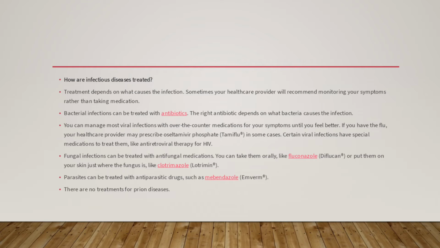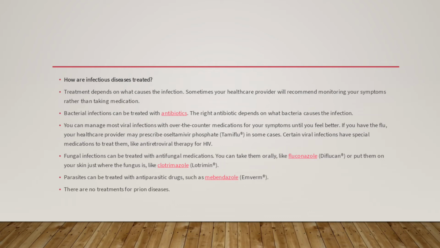You can manage most viral infections with over-the-counter medication for your symptoms until you feel better. If you have the flu, your healthcare provider may prescribe oseltamivir phosphate, Tamiflu, in some cases. Certain viral infections have special medications to treat them, like antiretroviral therapy for HIV. Fungal infections can be treated with antifungal medications. You can take them orally, like fluconazole, or put them on your skin just where the fungus is, like clotrimazole. Parasites can be treated with antiparasitic drugs such as mebendazole.